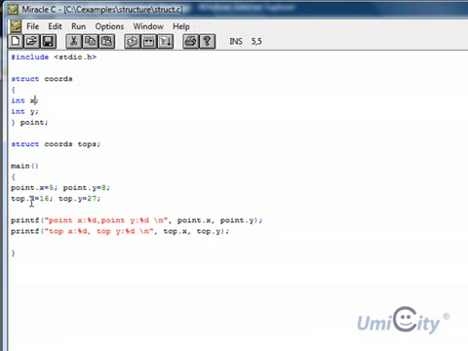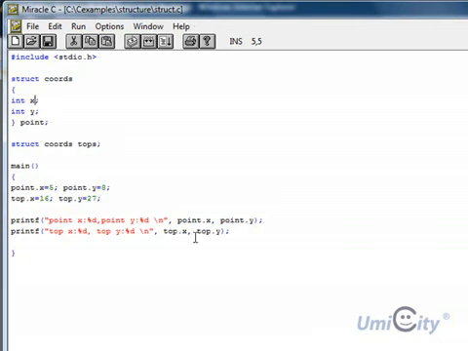So now top has, in its x, 16 and its y has 27. So they are borrowing, or inheriting is another word we can say, the same structure as point, and it uses the same x and y, but now with different values.